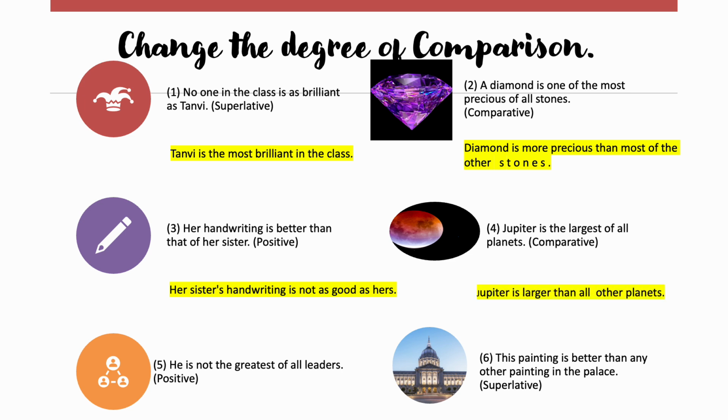The fourth one, Jupiter is the largest of all the planets. Now in here we have the topmost, that is, we don't have "one of", it is the topmost. So when we are changing into comparative, it will be, Jupiter is larger than. We have to use the word "than" in comparative degree. So we'll have, Jupiter is larger than all the other planets.